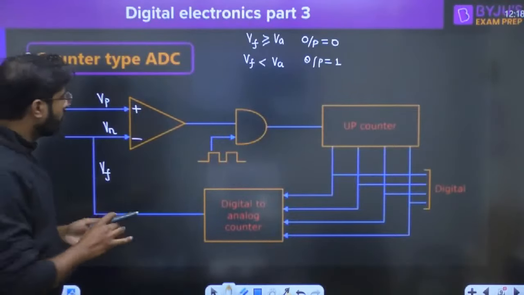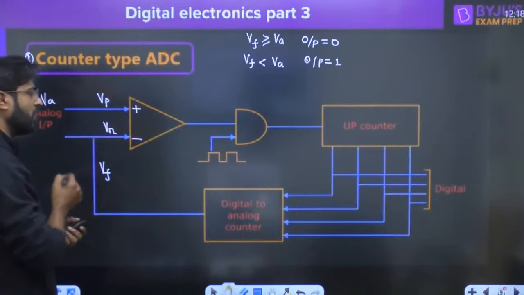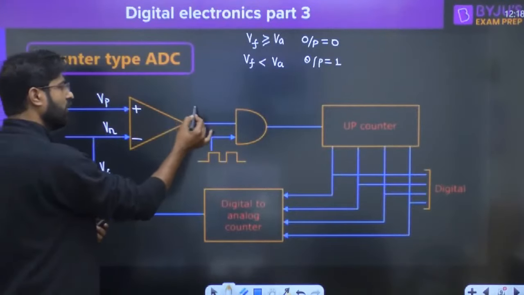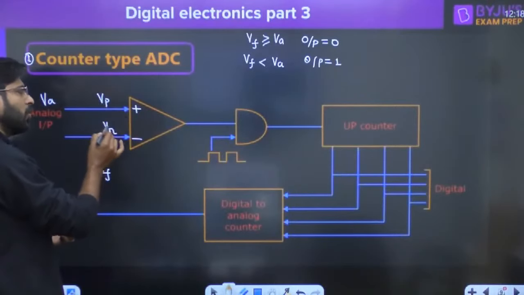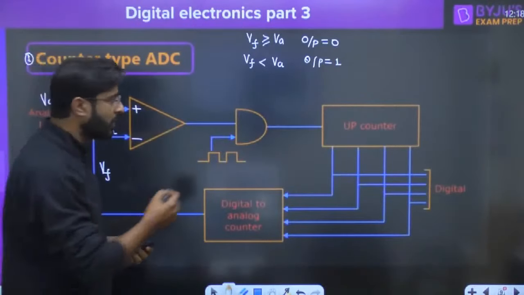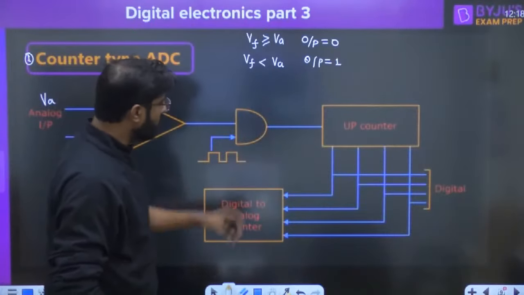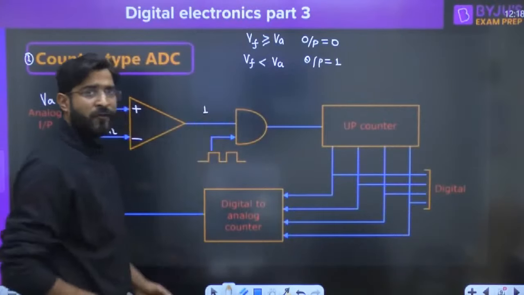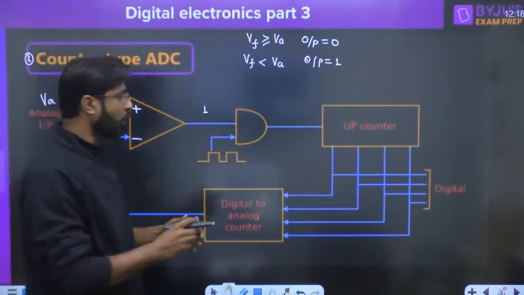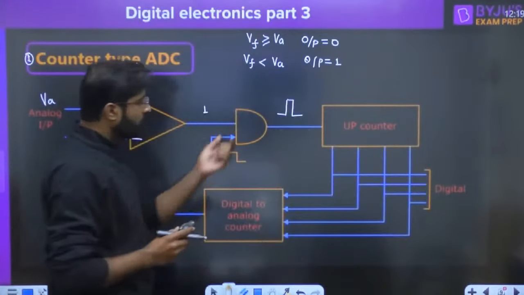Okay, now this is the comparator only, and it compares these 2 values. If the positive terminal value is greater than the negative terminal value, you will get 1. If the negative terminal value is greater than or equal to the positive terminal value, the output is going to be 0. Now what is the meaning of this AND gate? Suppose the comparator provides the 1. We want to convert this 1 into a clock, and that's why we are using the AND gate.